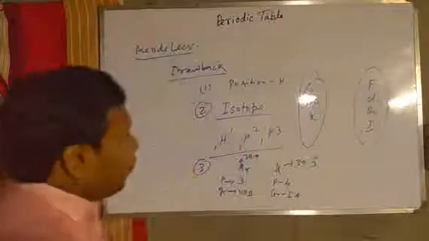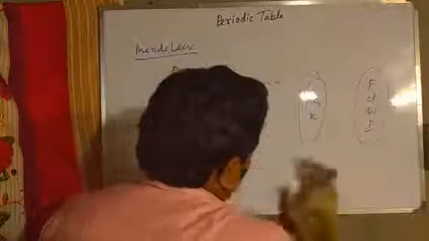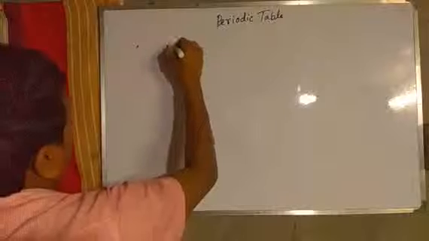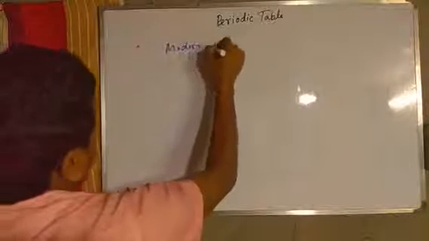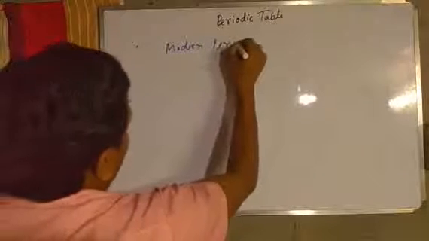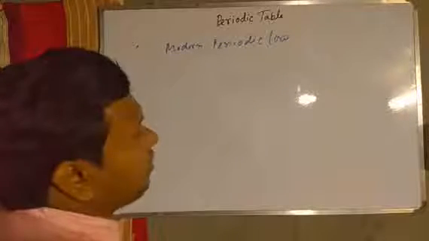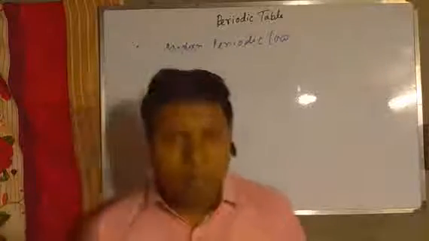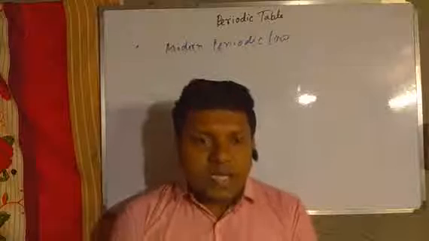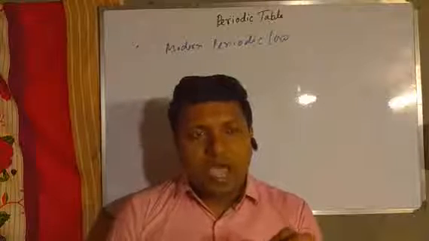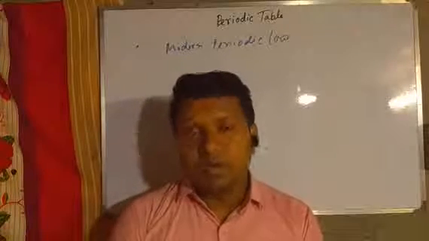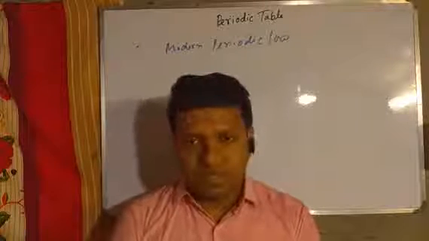And to overcome this problem, the modern periodic law is proposed. The modern periodic law says that all the physical and chemical properties change periodically with the atomic number, not according to atomic mass.